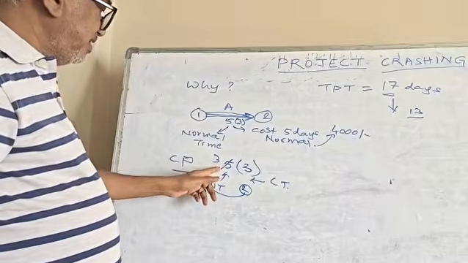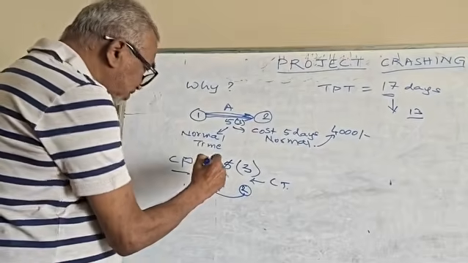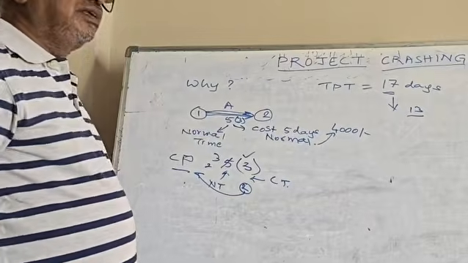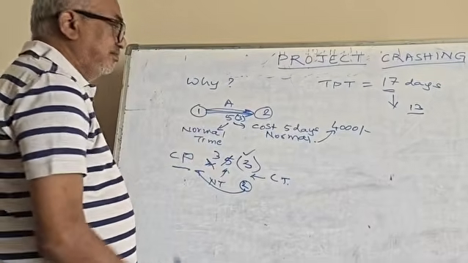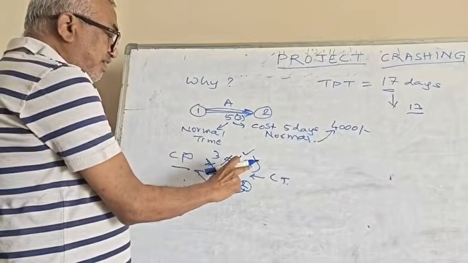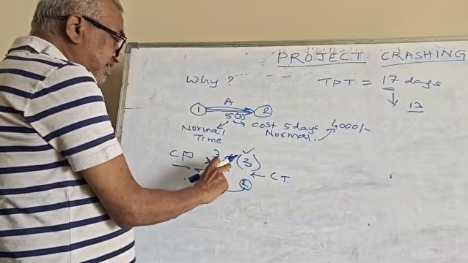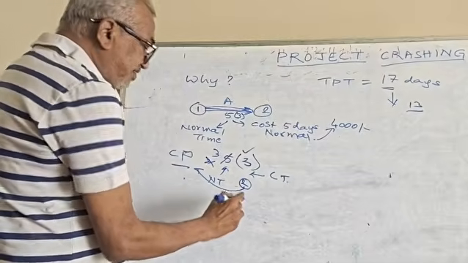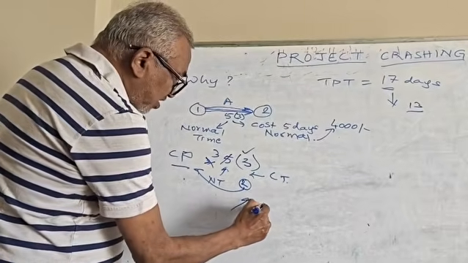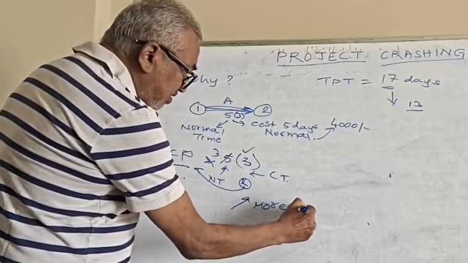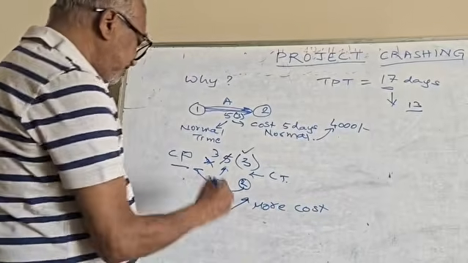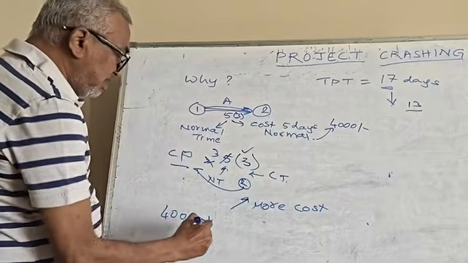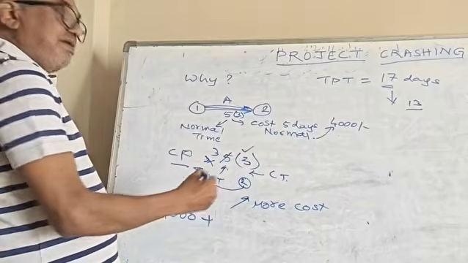Now, can you ask me, can you reduce it to 2 days also? You cannot, because this is the final. So you cannot reduce this one to 2 days. Now, suppose you are trying to reduce the duration from 5 days to 3 days, saving 2 days. This saving will incur more cost or additional cost. So this one will become 4,000, which was the actual cost, plus for 2 days maybe 1,000 rupees.